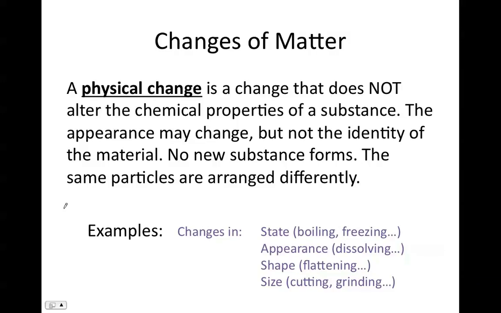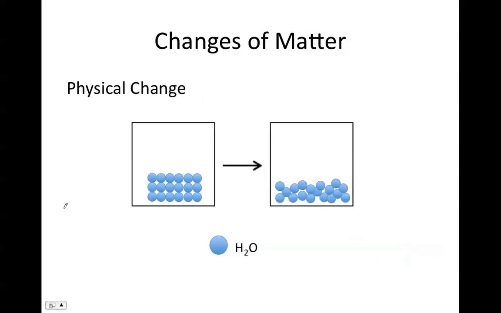Changes in appearance, so if we dissolve something. Changes in shape, if we flatten something, draw it into a wire. Or changes in size, such as cutting the sample or grinding a sample. These are all examples of physical change. So this is a particle diagram representing that physical change. We are starting with water and we are ending with water. We're simply rearranging particles. So again, this is where that rearrangement of particles is what we're primarily looking at.